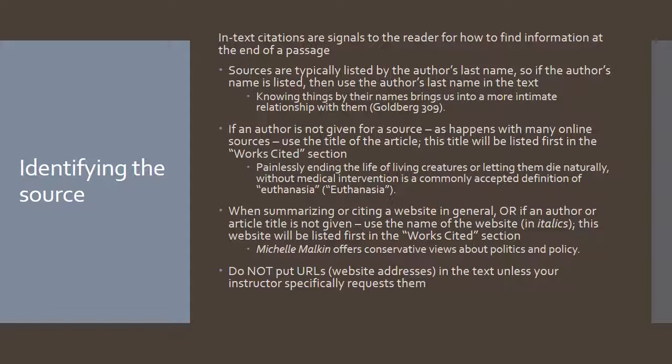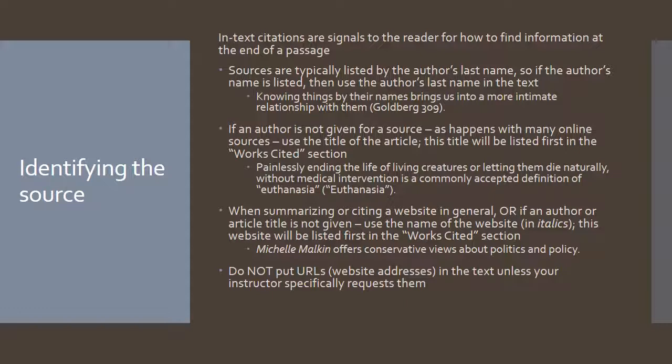However, sometimes there is not an author given for a source. If this is the case, if an author is not given for a source, as happens with many online sources, use the title of the article. This title will be listed first in the works cited section. So you can see from this example, this is a paraphrase of information from the website facts.org. The title of the article is actually euthanasia. So you can see inside parentheses at the end, euthanasia is listed in quotation marks.